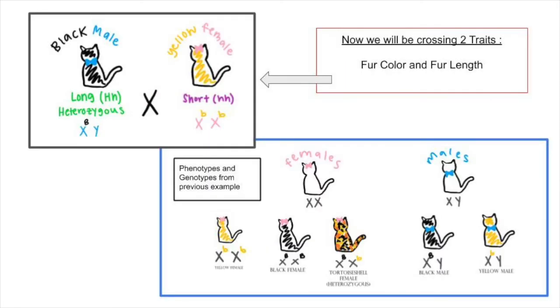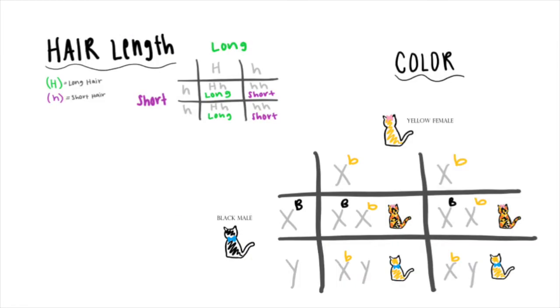Now I will demonstrate X-linked inheritance through illustrating the ratio of phenotypes from a cross to determine the progeny. The cross will include two traits, and I will be crossing a long-haired black male to a short-haired yellow female. As you can see from the Punnett square, all males are yellow, all females are tortoiseshell, and both male and females have a 50% chance of having long or short hair.